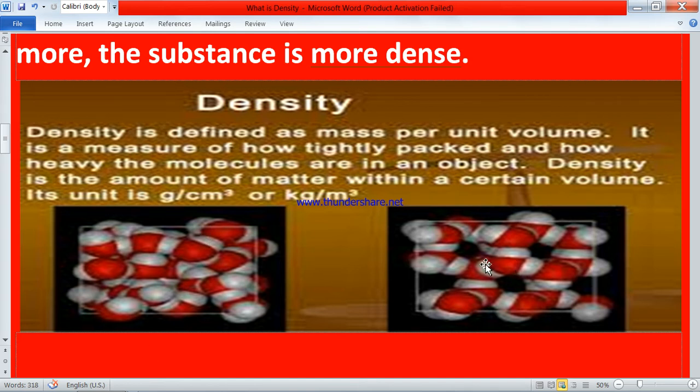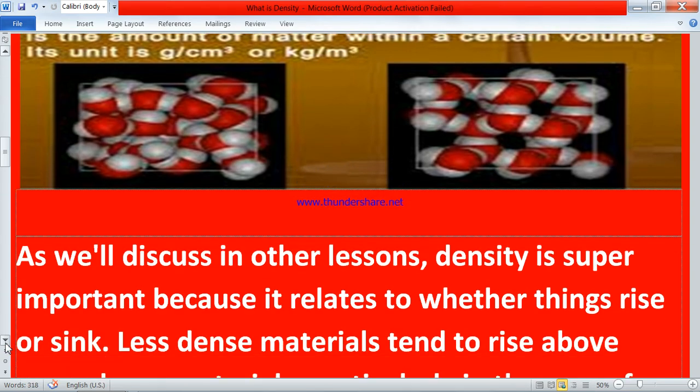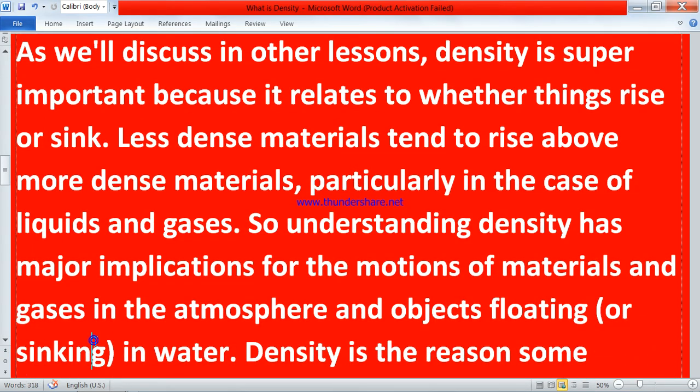Suppose we take 1 liter of water in a container and 1 kg of a book on a table. Which will occupy more space? Obviously water, because water is less densely packed. The same happens here.